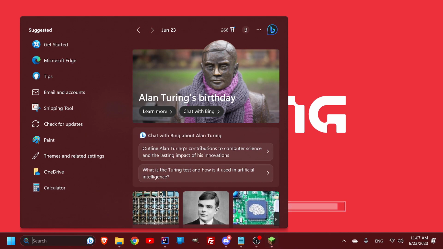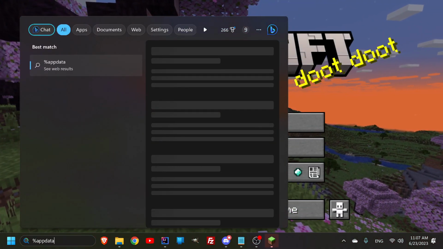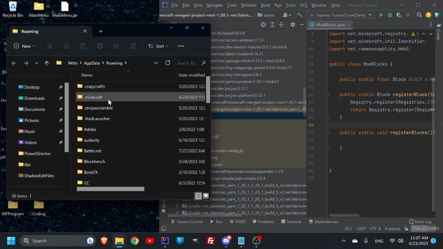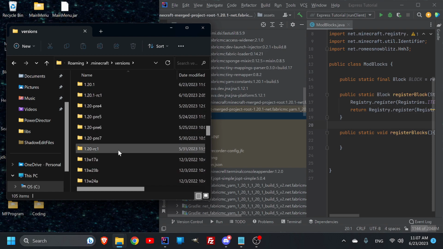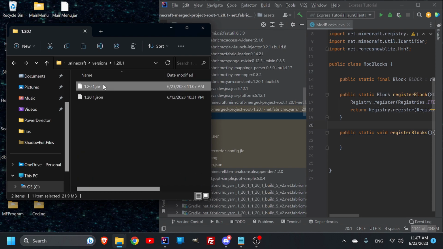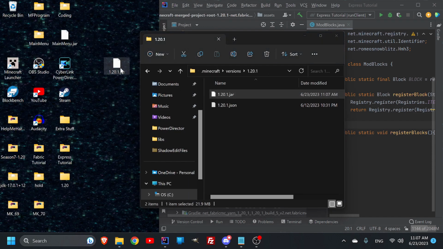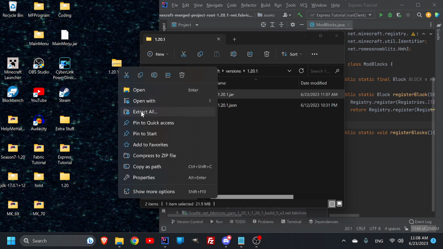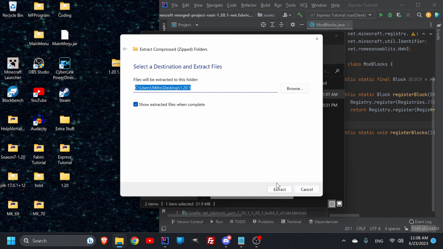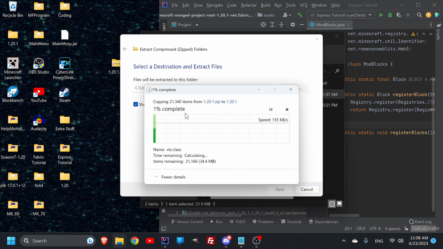So let's go into %appdata%, and then back in here we got our Minecraft, we got our versions, and then if we go back into our 1.20.1, it should now be there, the jar file. So let's just take that out. We're going to turn this jar into a zip, and then we are going to extract it. Now, this extraction is going to take a fat minute, so just hold on with me. We're going to extract all, extract, and this is going to take a fat minute.